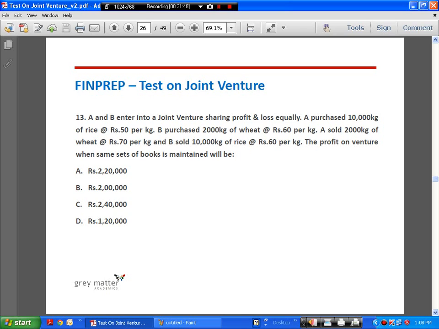Whatever is purchased has been sold, so there's no question of taking over, right? So it's very simple. The total cost of purchase is 10,000 into 50 plus 2,000 into 60.